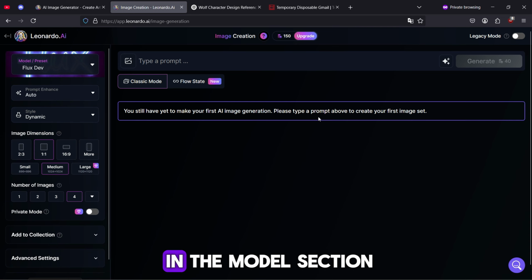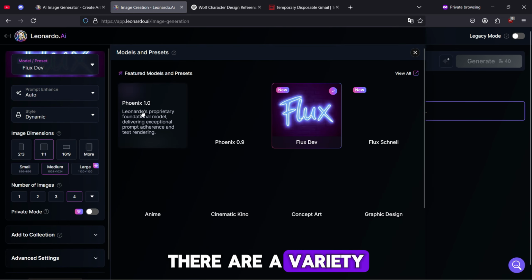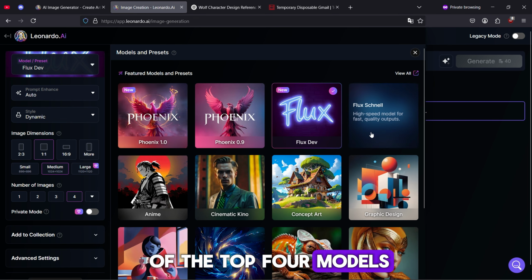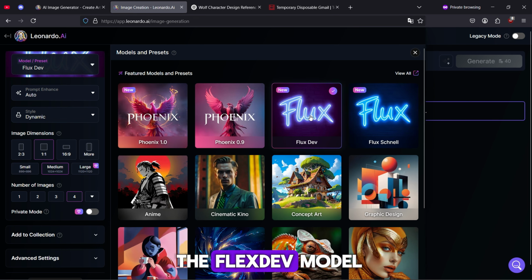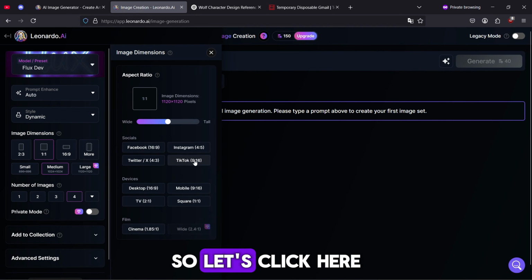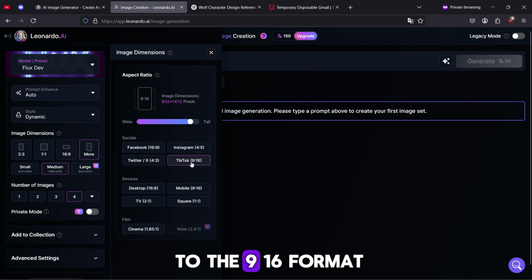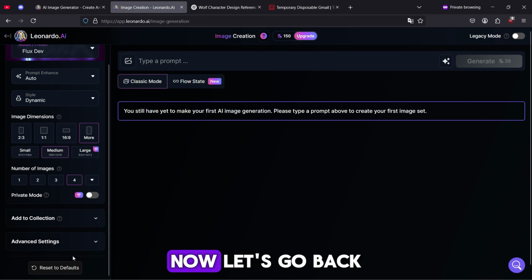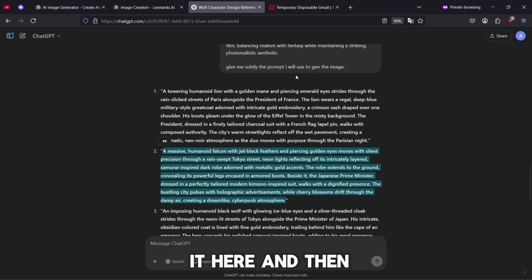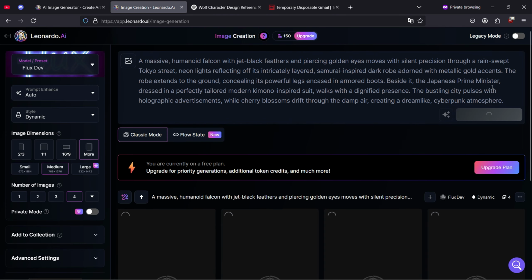As you can see in the models section, there are a variety of different modules to choose from. You can use any of the top 4 models, but for now we're going to start with the FluxDev model. The only setting we need to change here is the image dimensions. So let's click here and set the dimensions to the 9:16 format. Now let's go back to ChatGPT, copy the prompt, paste it here, and then let's generate the image.